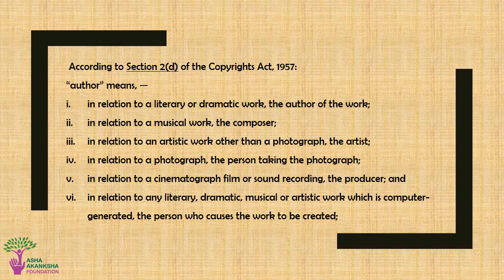According to Section 2, Clause D of the Copyrights Act 1957, author means: in relation to literary or dramatic work, the author of the work; in relation to musical work, the composer; in relation to an artistic work other than photograph, the artist; in relation to a photograph, the person taking the photograph; in relation to a cinematograph film or sound recording, the producer; in relation to any literary, dramatic, musical, or artistic work which is computer generated, the person who causes the work to be created.